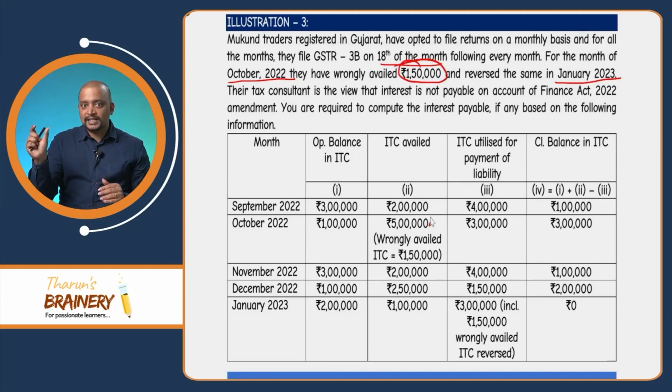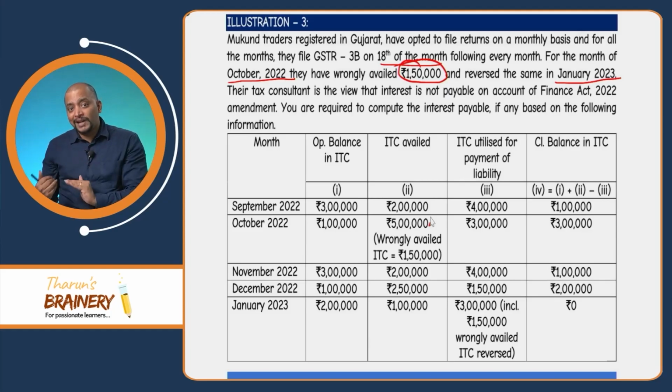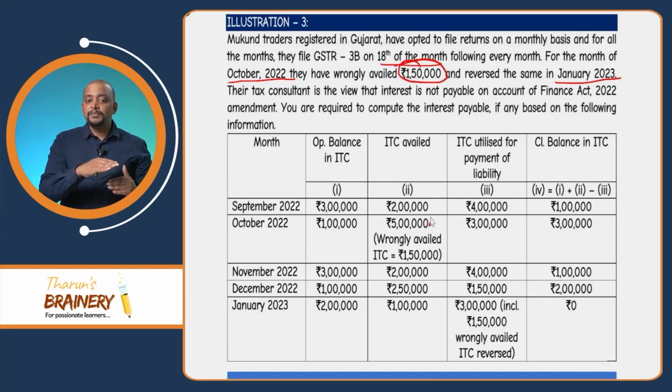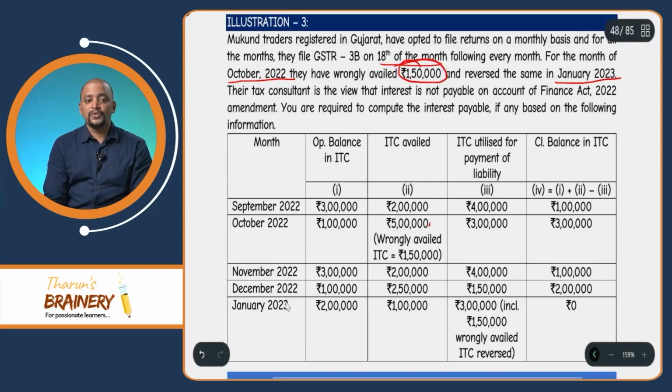Now, see September month, October month, what is the balance? 3 lakhs, 3 lakhs. What is the wrongly availed ITC? 1,50,000. Whether the balance has fallen below 1,50,000 in the month of October? No. Again, November month, 3 lakhs, ITC availed, ITC utilized for payment 4 lakhs and closing balance is 1 lakh. Whether the balance has fallen below the wrongly availed ITC? Yes. To what extent? To the extent of 50,000 rupees. To the extent of 50,000 ITC utilized. In which month is the wrongly availed ITC utilized to the extent of 50,000? In the month of November 2022.